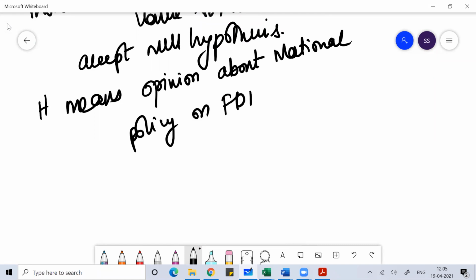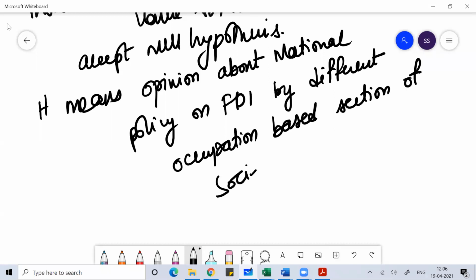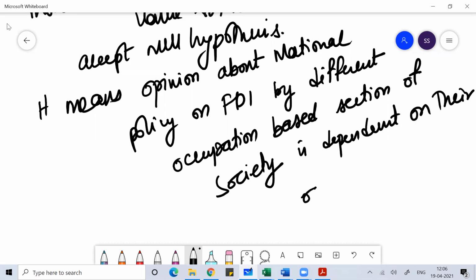The opinion about the national policy on FDI by different sections of society, different occupation-based people, different sectors of people. It means the opinion on the national policy on FDI by different sections is dependent on their occupation. This is what we write here.